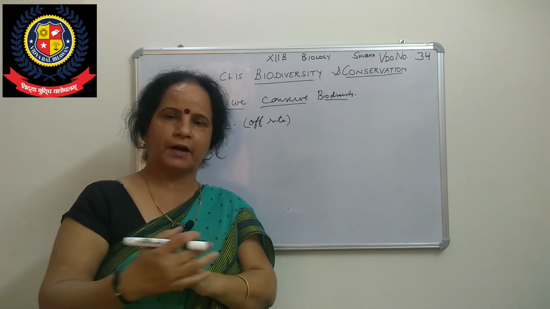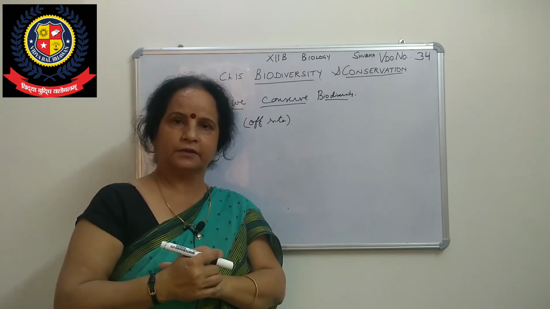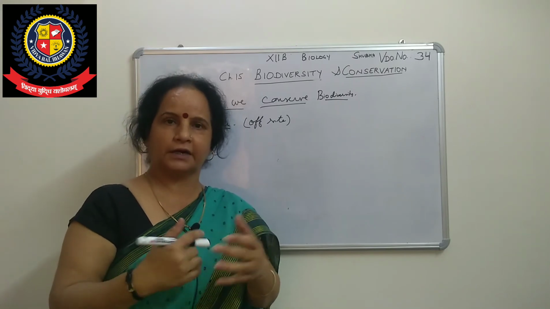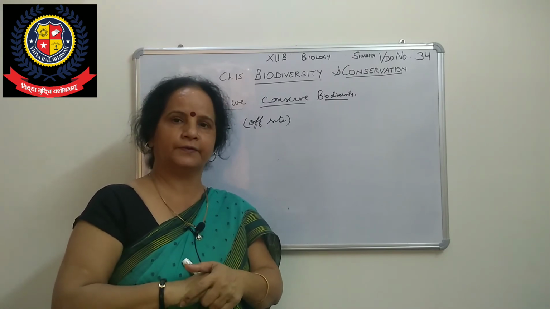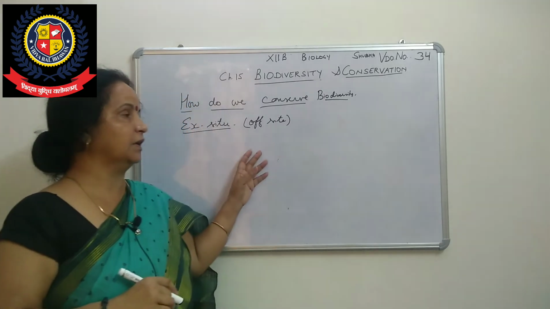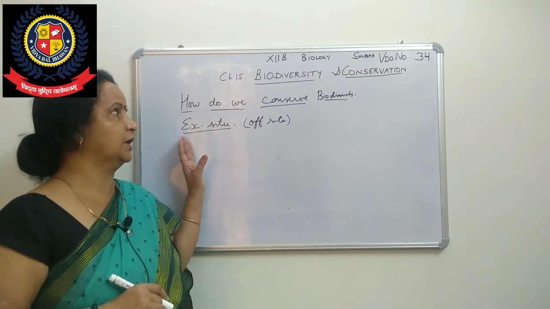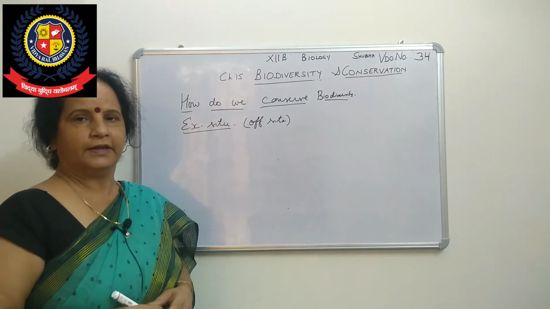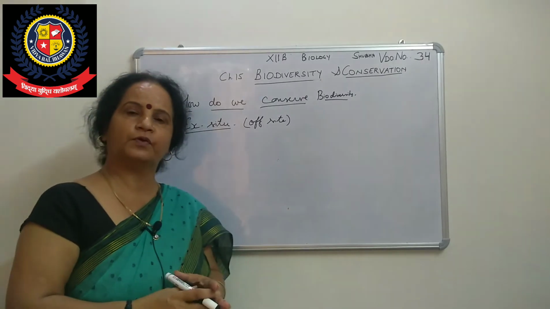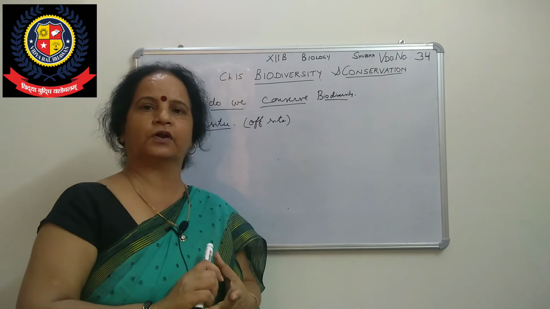So you know, botanical garden, zoological park or zoological garden, and wildlife safari. These come under ex situ. In these we protect all those endangered or extinct species.